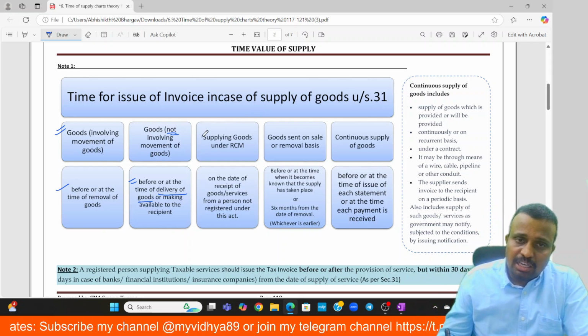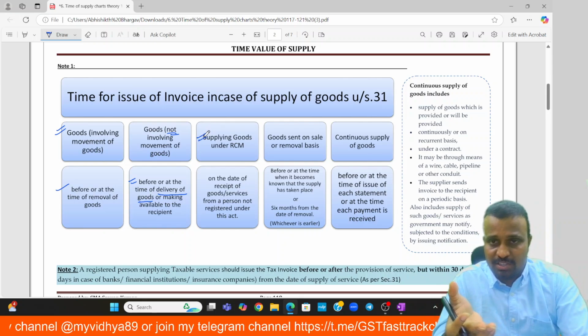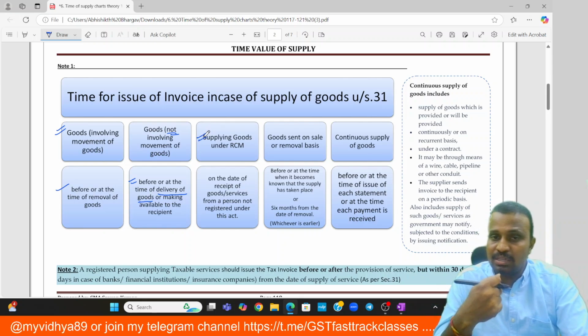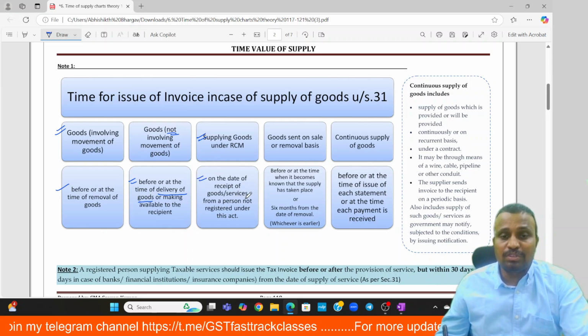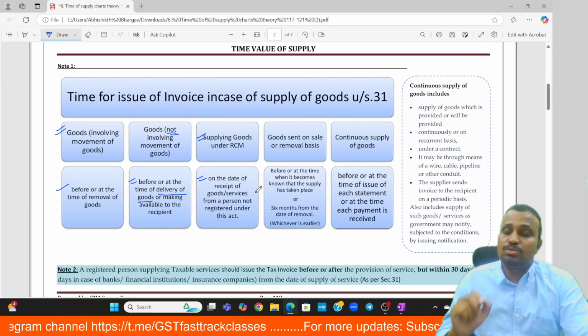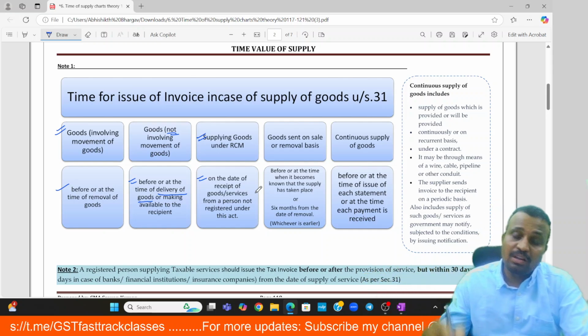And another one, if the supply is covered under reverse charge mechanism, in case of goods, the time of supply is the date of receipt of goods from the person not registered under the Act, the date on which those goods have been received.